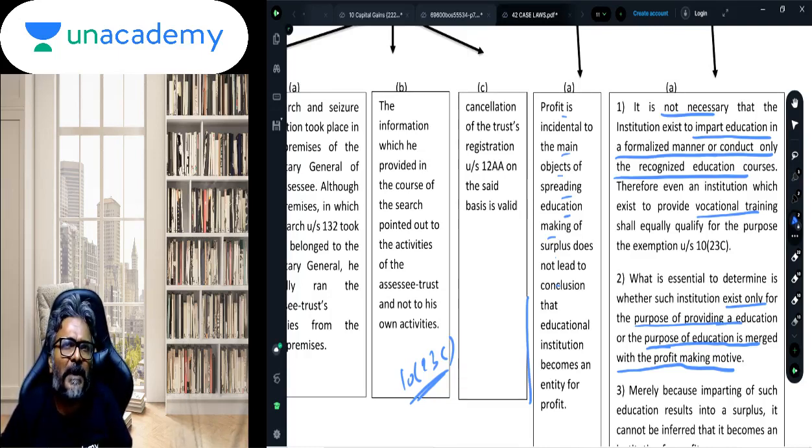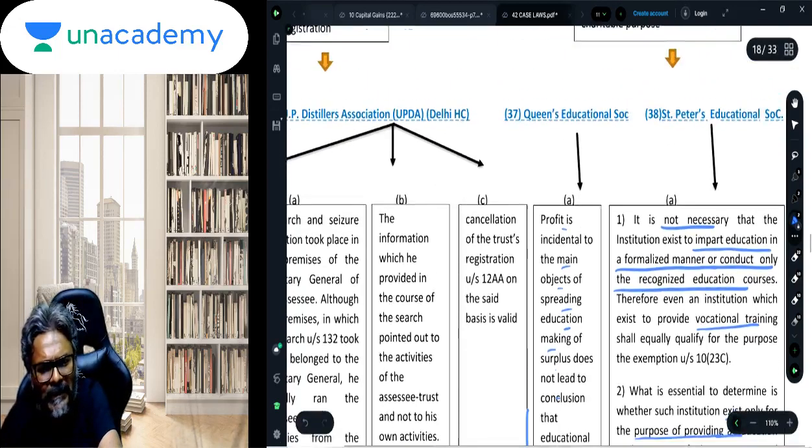Margin would always be kept as a contingency of the future. So such margin will be considered as incidental to the main object of spreading education, and you cannot say that the trust has become an entity for profit. Accordingly, the trust will equally qualify for exemption.